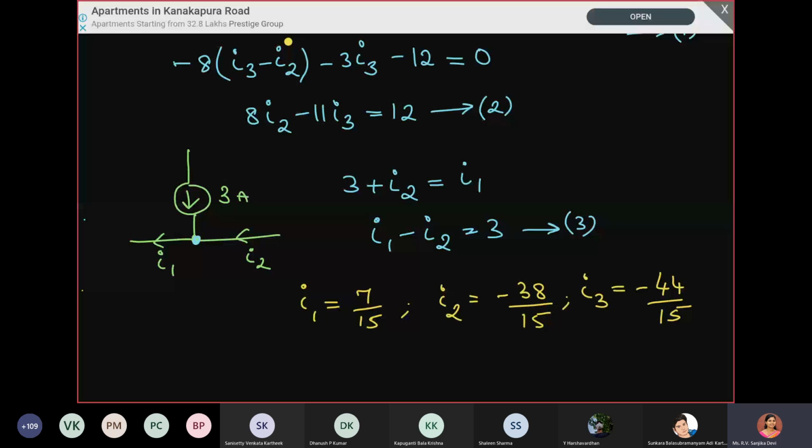But what we have to actually determine is V0, okay? So how do we find V0? V0 equals 8 into I2 minus I3, or I3 minus I2? Whether it is I3 minus I2 or I2 minus I3 will be the question, right? Which is bigger, we should subtract from that, ma'am. That direction it will take. See here, wait, I'll just show the circuit.